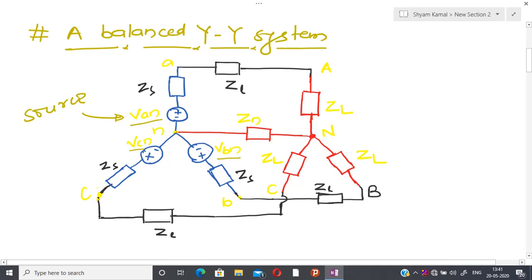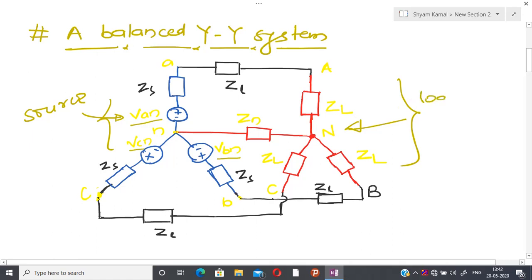Now let us come to the other part. Here I have the load, and again the load is connected in this form, the three phase, and this is also in Y connection.